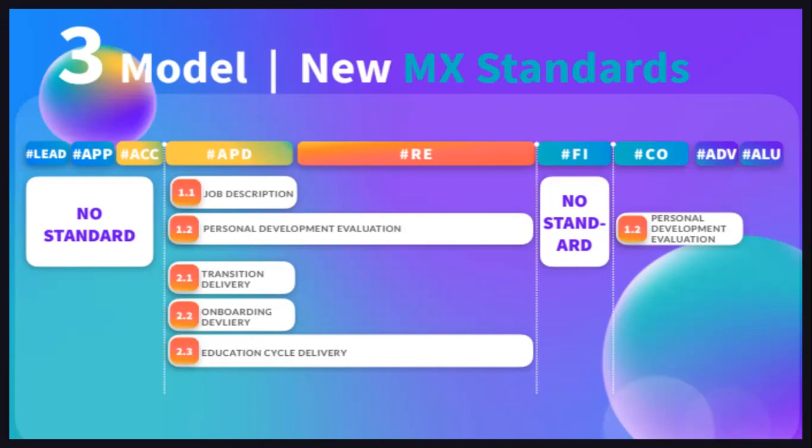The first is the job description, clearly defining it for a new member. Personal development evaluation. We will go through the personal development evaluation, how to fill the tool, and what our role as CM is when it comes to personal development evaluation. We have transition delivery, onboarding done during the induction, education cycle delivery, which if you are a new member, you are actually already going through your first and hopefully not your last education cycle.